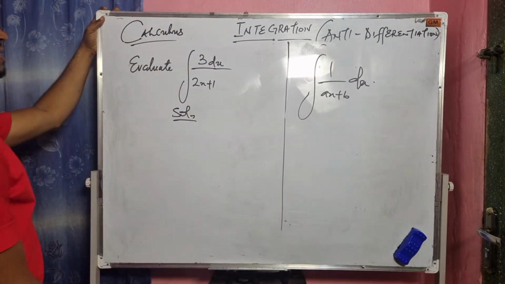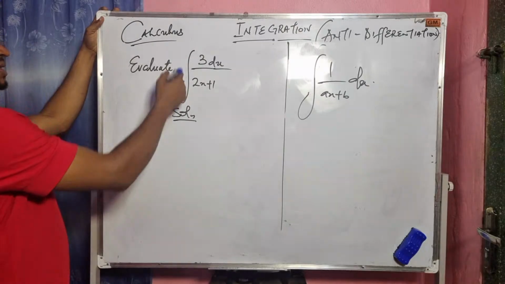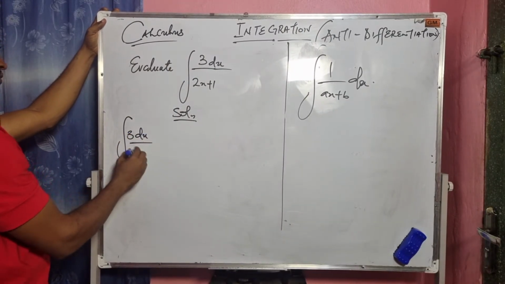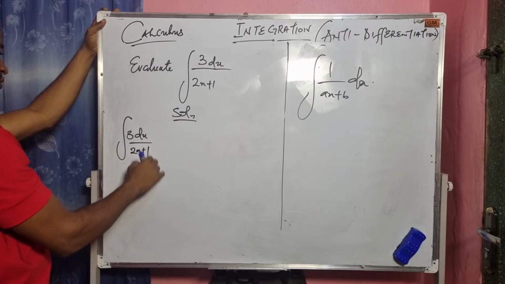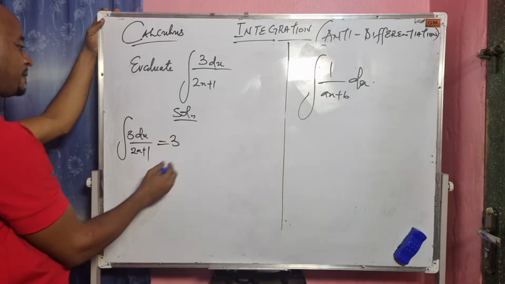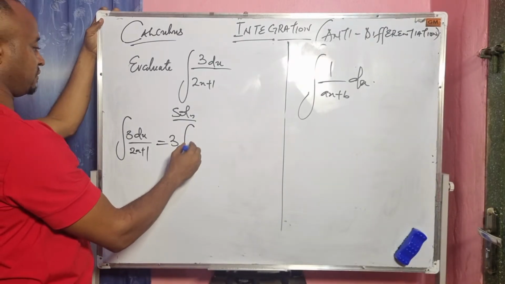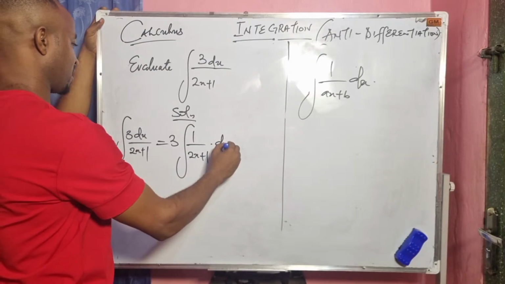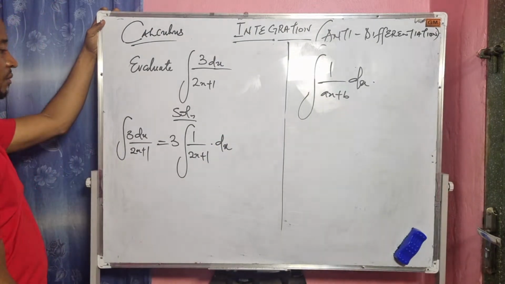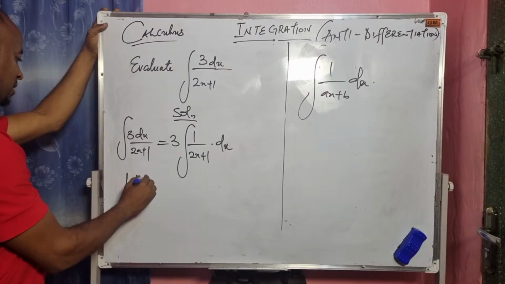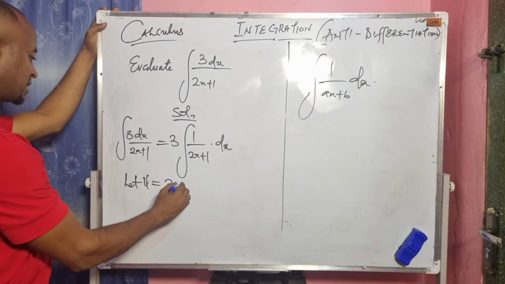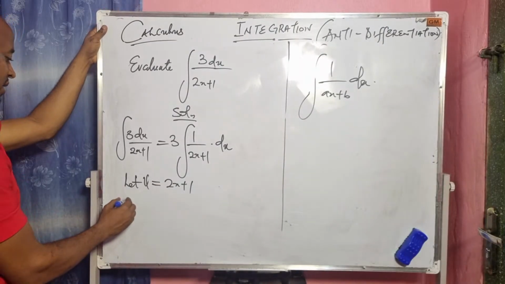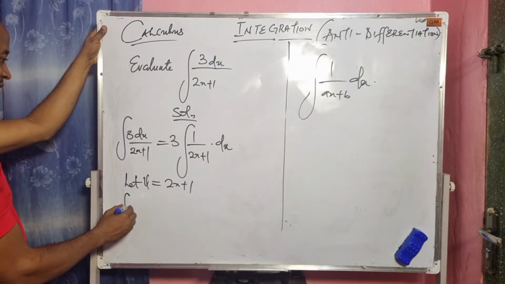I have to express this in this form. How do we achieve that? I will factor out this 3 and put it here, right? So the integral of 3 dx over 2x plus 1 is equal to 3 times the integral of 1 over 2x plus 1 dx. Then I will say let u equal 2x plus 1.